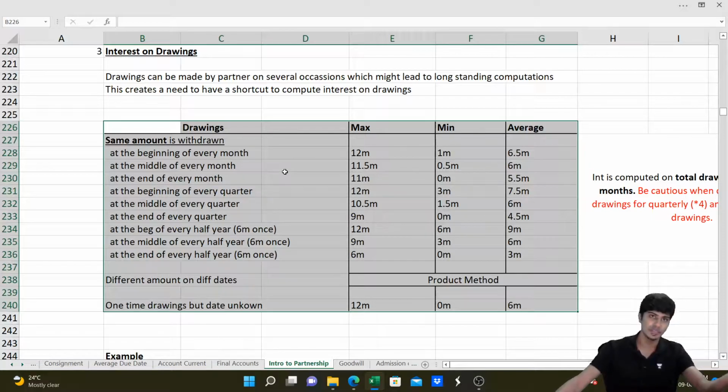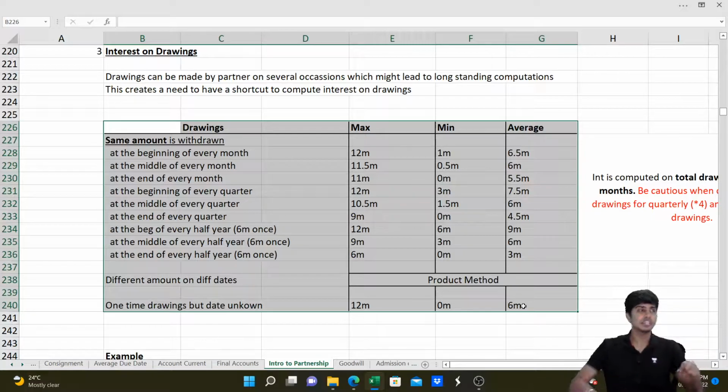If at the middle of every quarter, then 6 months. If it is at the end of every quarter, then 4.5 months. If it is made at the beginning of every half year, then 9; in the middle of every half year, 6; if at the end of every half year, 3 months. Or if the drawing is made but they have not told us when, then you do it for an average period of 6 months.